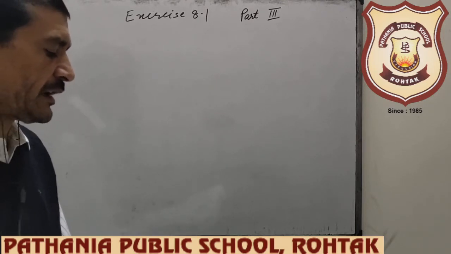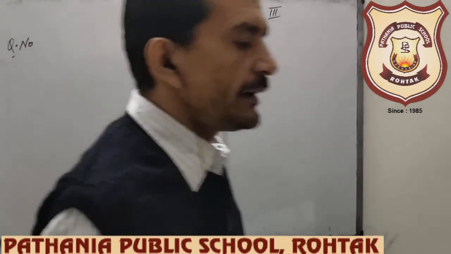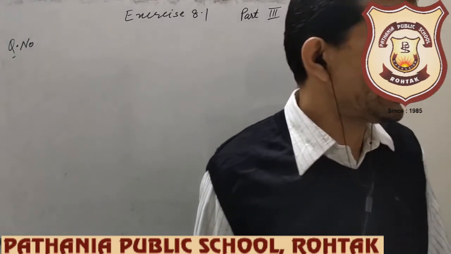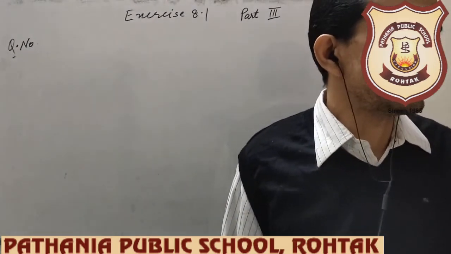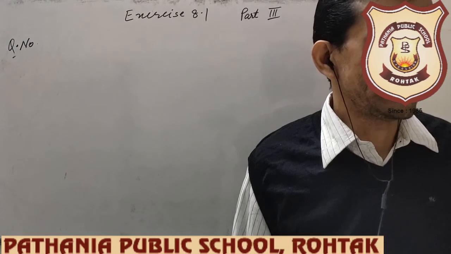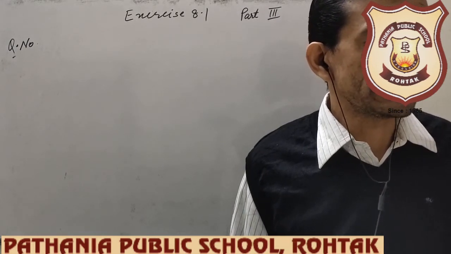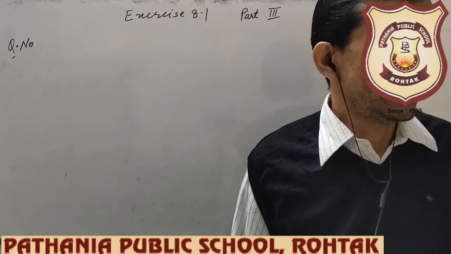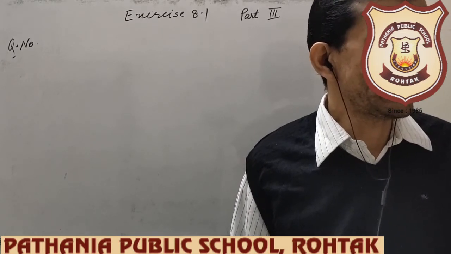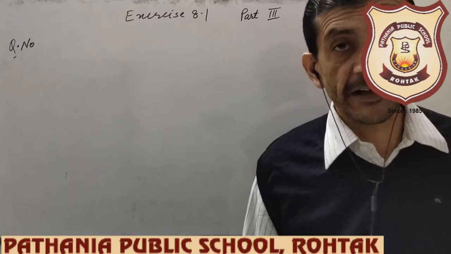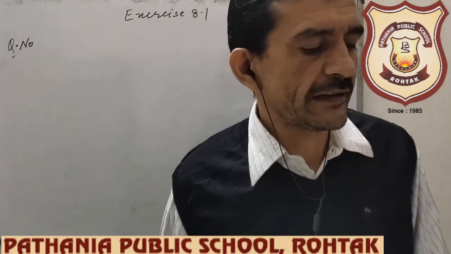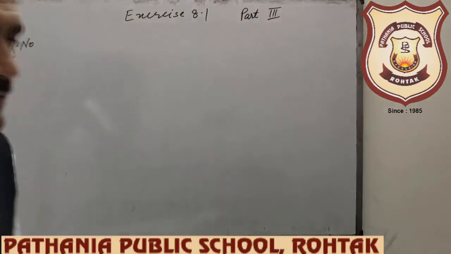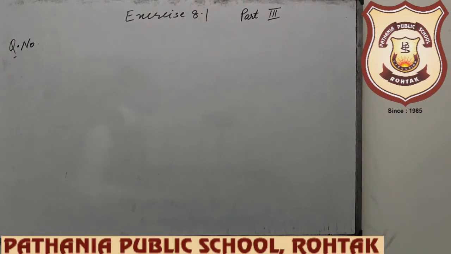So question number 10 now. A sum of rupees 53 is divided among x, y, z in such a way that x gets rupees 7 more than what y gets, and y gets rupees 8 more than what z gets. So find the ratio of their shares. Yes beta, I am doing it on the board and then explaining.